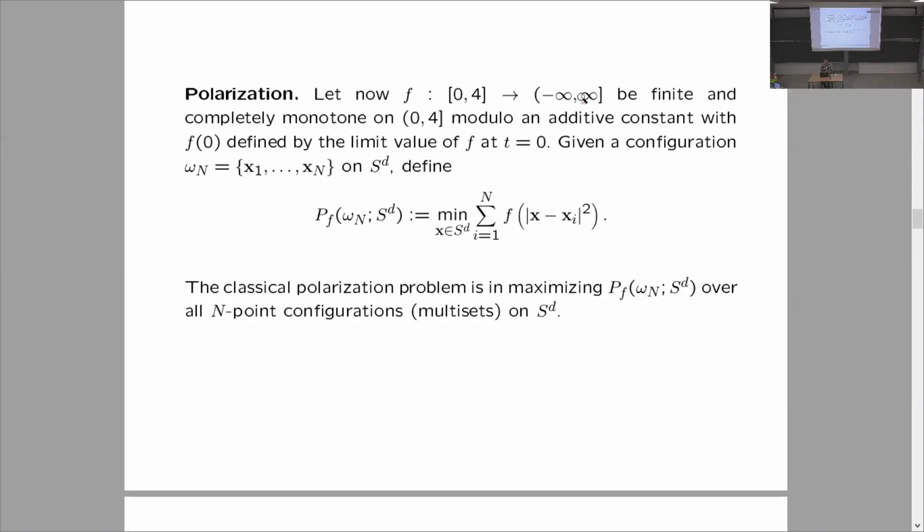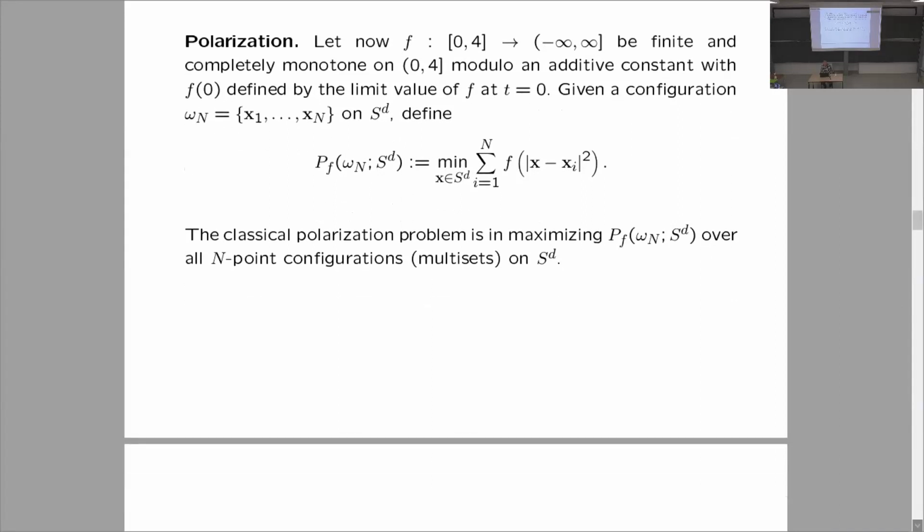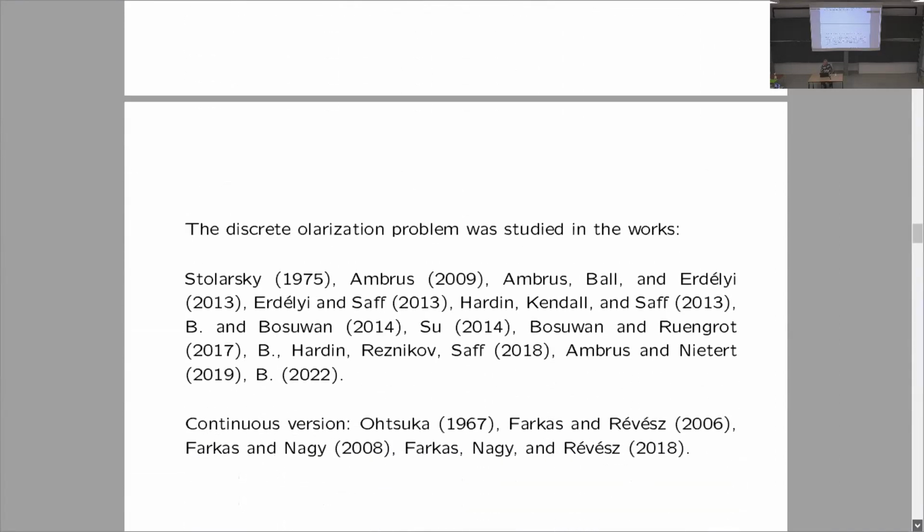Now, given the configuration omega n, again, we define the absolute minimum of its potential over the sphere, denoted by P_f of omega n. And the classical polarization problem requires maximizing this minimum over all possible configurations of n points on the sphere for n fixed. And in those configurations, points can coincide, so there's no problem. Now we could consider multi-sets. So this is the classical polarization problem.